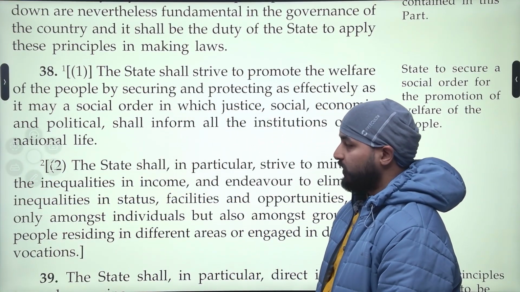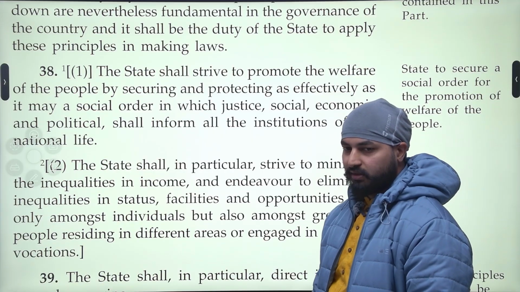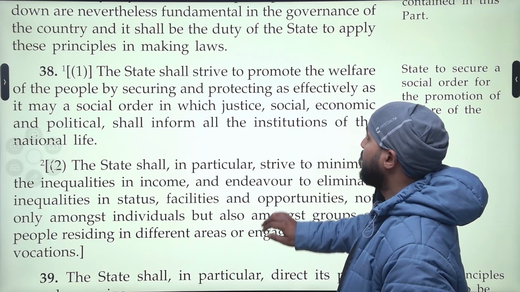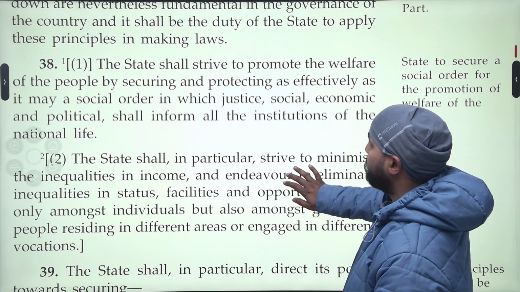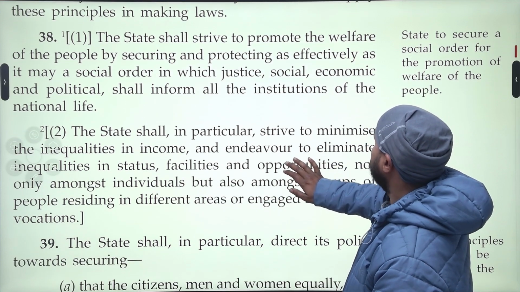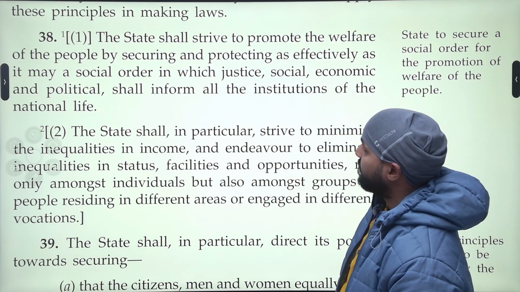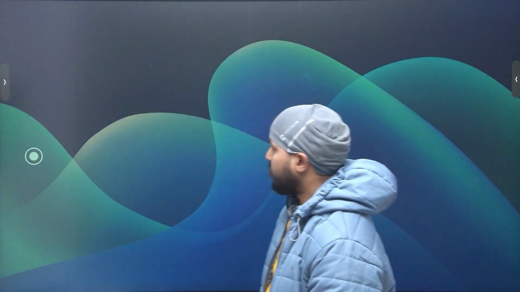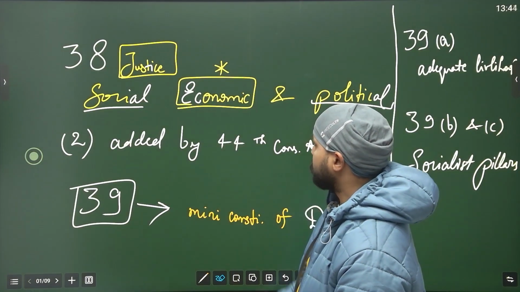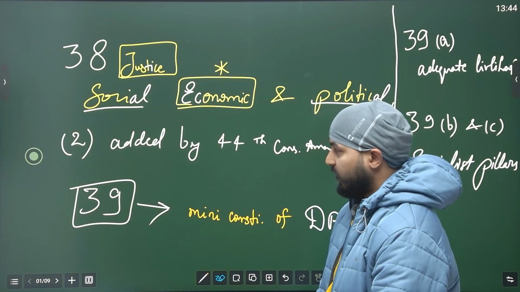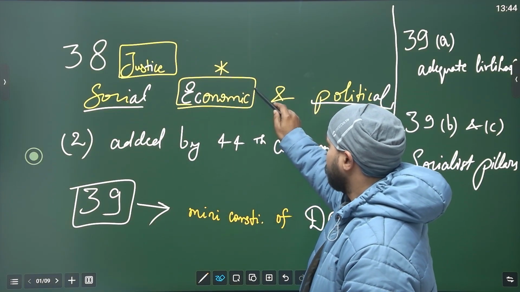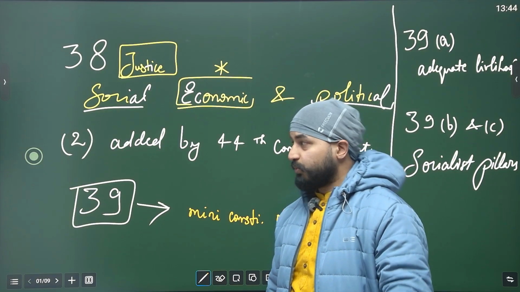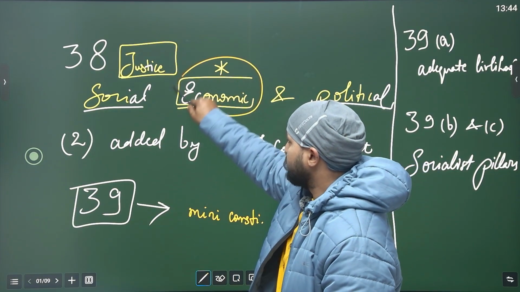Article 38. From here begins our study of the directive principles of state policy. Okay, the state shall strive to promote the welfare of people by securing and protecting as effectively as it may a social order. Okay, this is for social, political, and economic justice. I have written the keywords, and we have already discussed these things. Okay, I have asked you a question. Which one of these is the most important?